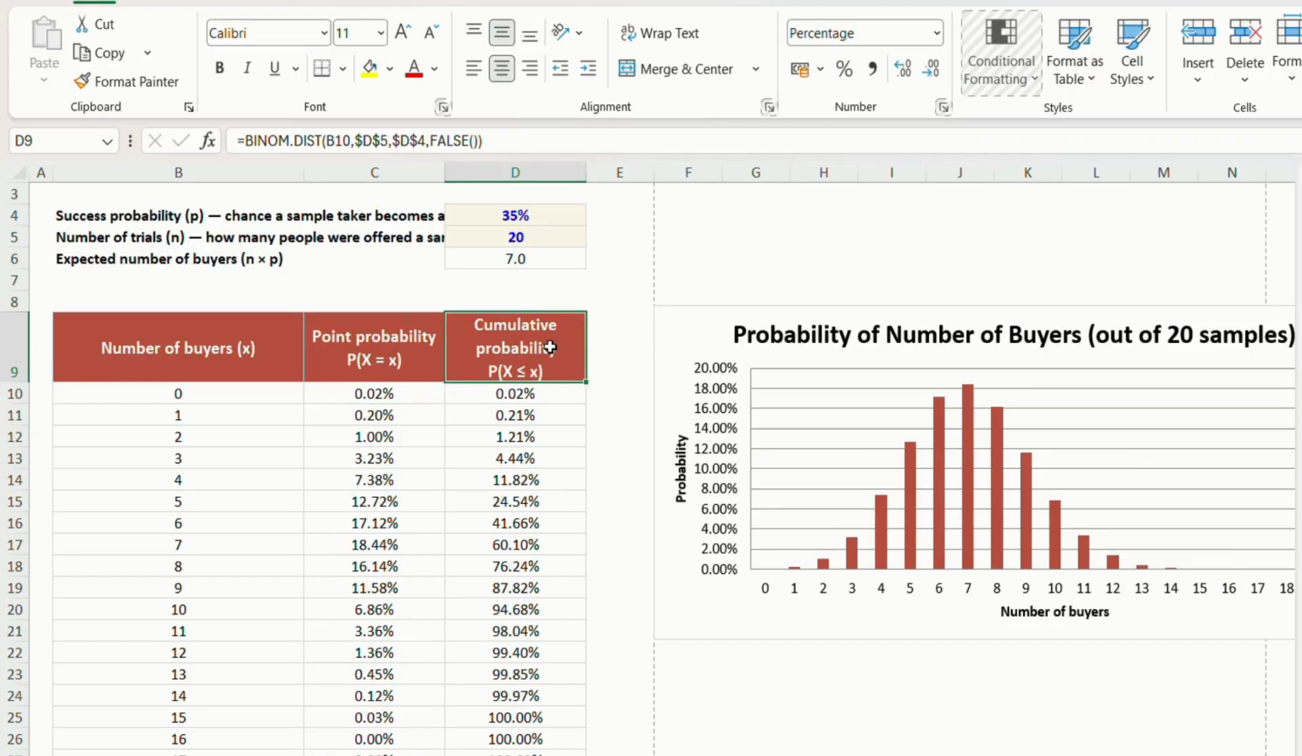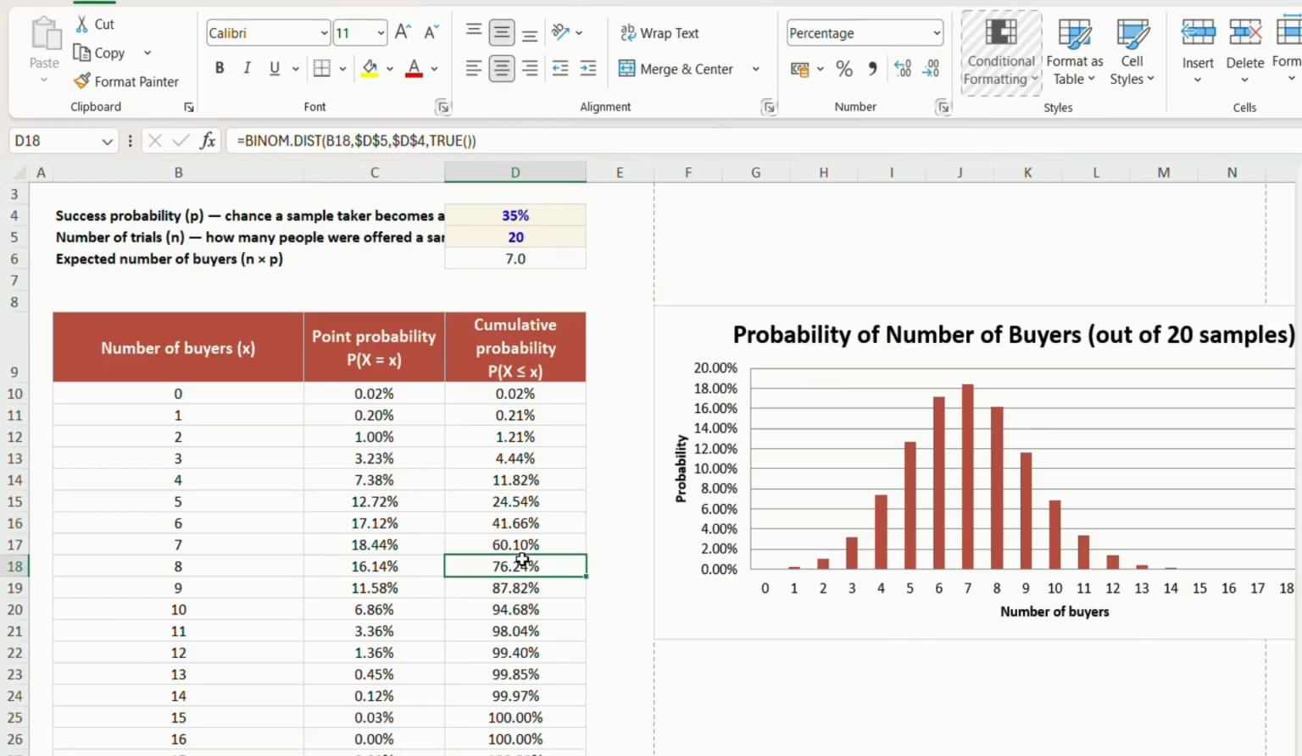Now switching to the cumulative probability, if Mohanji wants to know the chance of getting 5 buyers or fewer, or 4 buyers or fewer, he has approximately a 24% chance for 5 buyers or fewer. For 6 or fewer, that's around 41%.